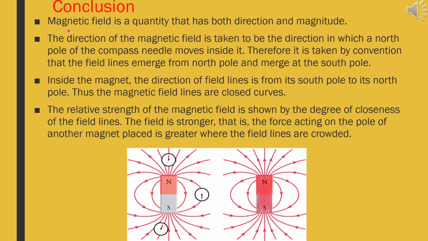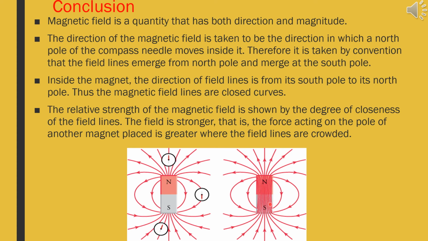Now let us have a conclusion from the activity. That is, magnetic field is a quantity that has both direction and magnitude. That means magnetic field lines are vector in nature. The direction of the magnetic field is taken to be the direction in which the north pole of a compass needle moves inside it. Therefore, it is taken by convention that the field lines emerge from the north pole and merge at the south pole. And the next conclusion we can get is: inside the magnet, the direction of field lines is from the south pole to its north pole.